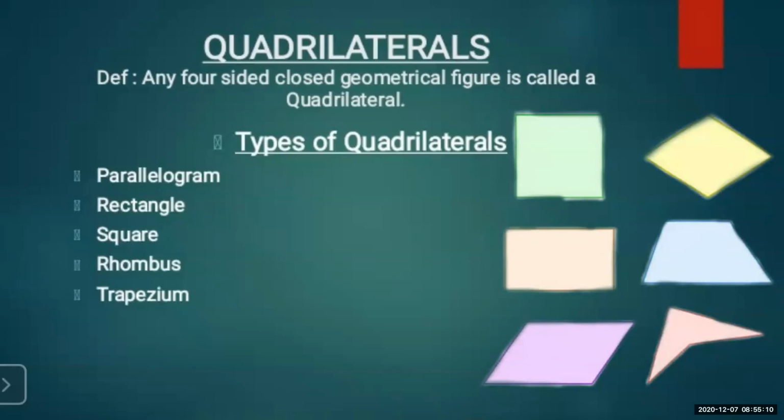So under parallelogram, we are going to study rectangle, square, and rhombus, what their properties are and how they are useful in solving the sum or in proving any type of property or question. Okay.